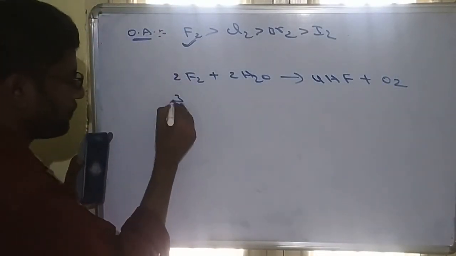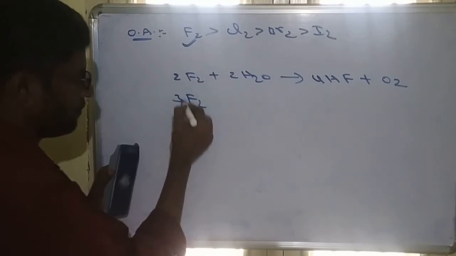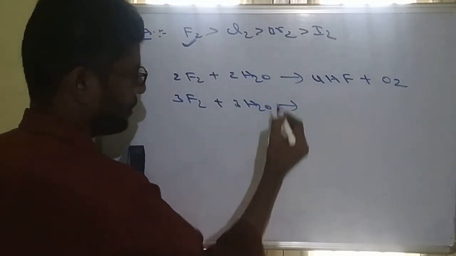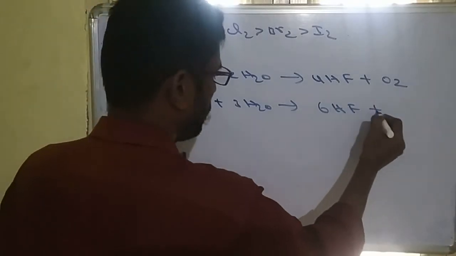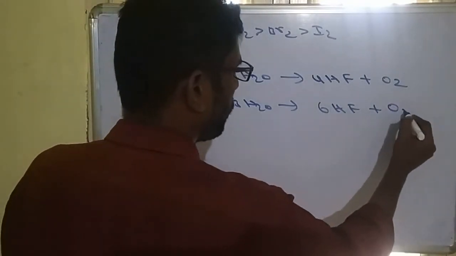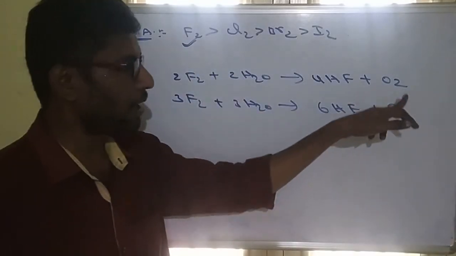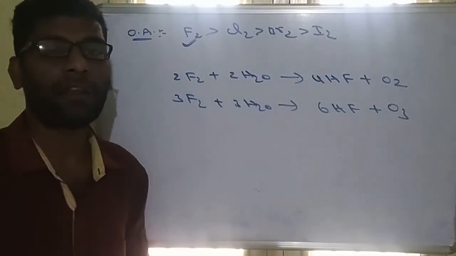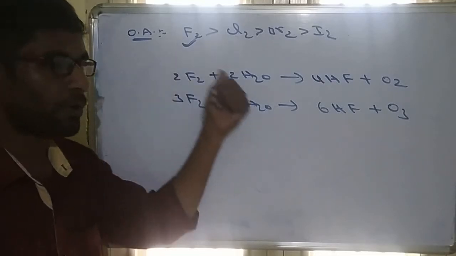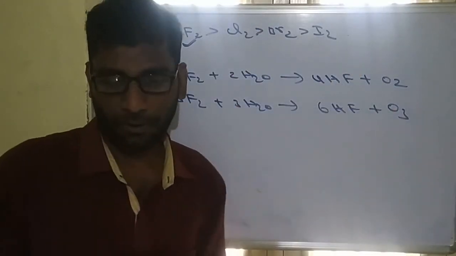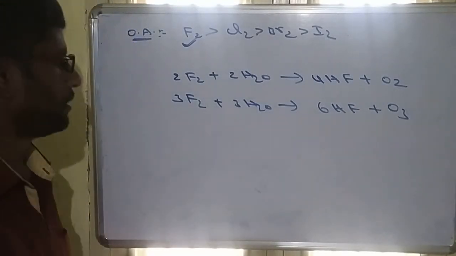If instead I take 3 chlorine and 3 water, we get 6 HCl molecules and also O3. So chlorine can liberate oxygen, and also ozone, when combining with water, since it is a strong oxidizing agent.